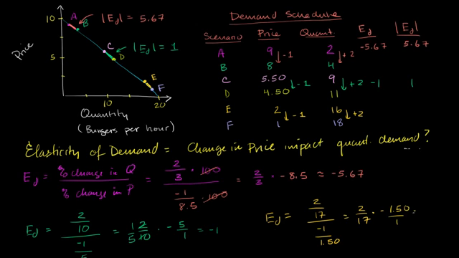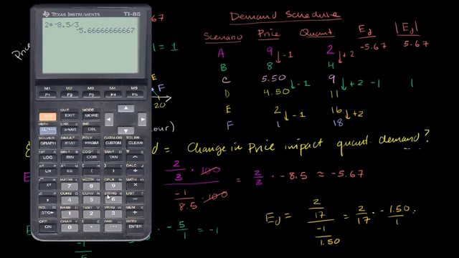And this is equal to, getting our calculator back out, it's really just going to be -3 over 17, right? 2 times -1.50 is -3 over 17. So -3 divided by 17 is equal to -0.18.